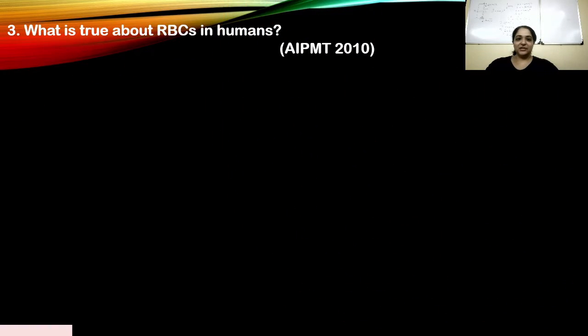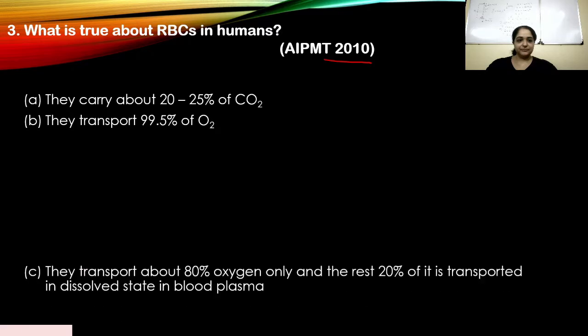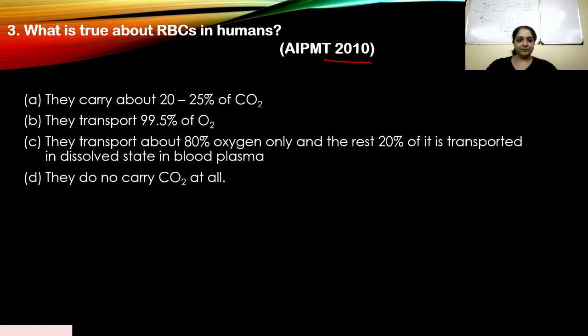Okay, so let's move on to the next question. Question number 3. What is true about RBCs in humans? This appeared in 2010. So let's look at our options. A. They carry about 20 to 25% of CO2. B. They transport 99.5% of O2. C. They transport about 80% oxygen only, and the rest 20% of it is transported in dissolved state in blood plasma. D. They do not carry CO2 at all.